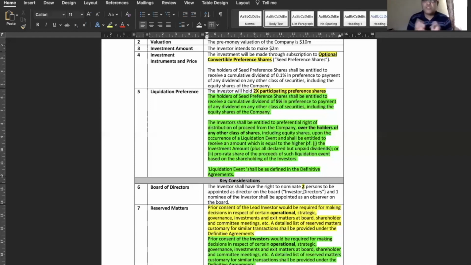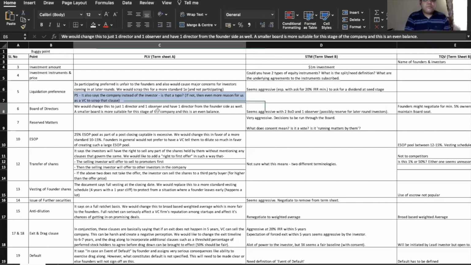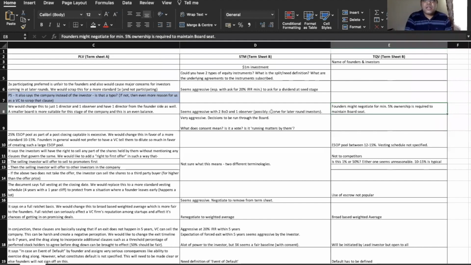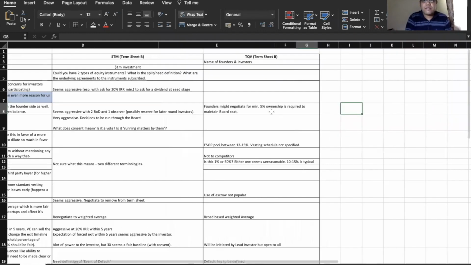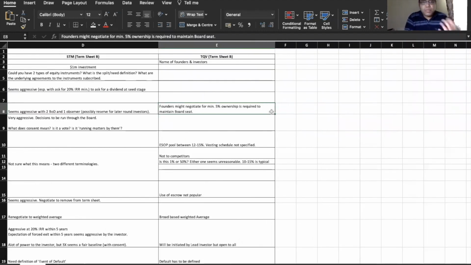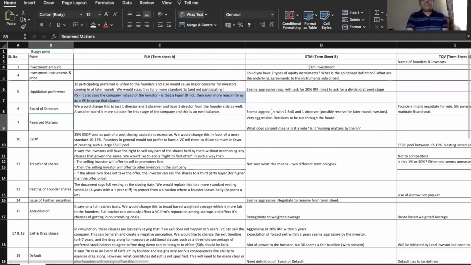So a board observer seat is also something you should negotiate for, along with a board seat, at an early stage, because this is an easy right to retain for a long time. Okay, on the board, I think everybody has given almost similar comments, so this is okay. I think TQV has mentioned the minimum threshold at which a board seat should be kept, which is a good idea to have when you have multiple investors.